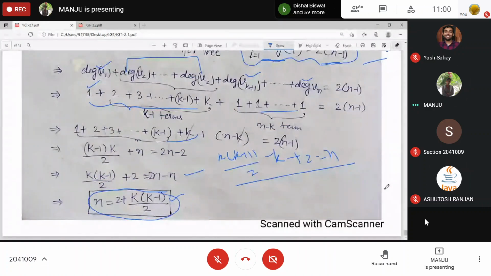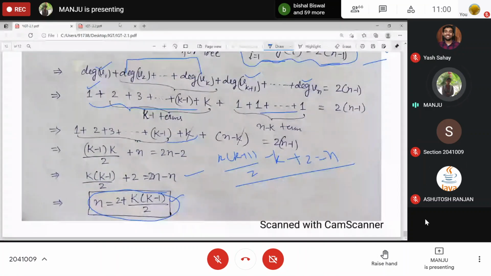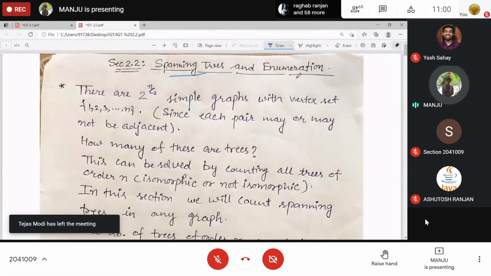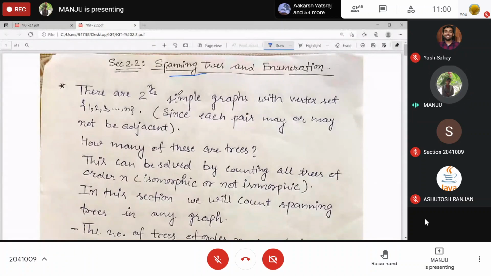No. Okay. Tomorrow, I'll start this section 2.2. In this one, we'll be discussing spanning trees again and how many spanning trees exist. So the total number of simple graphs with n vertices is 2 raised to power nC2. Clear?